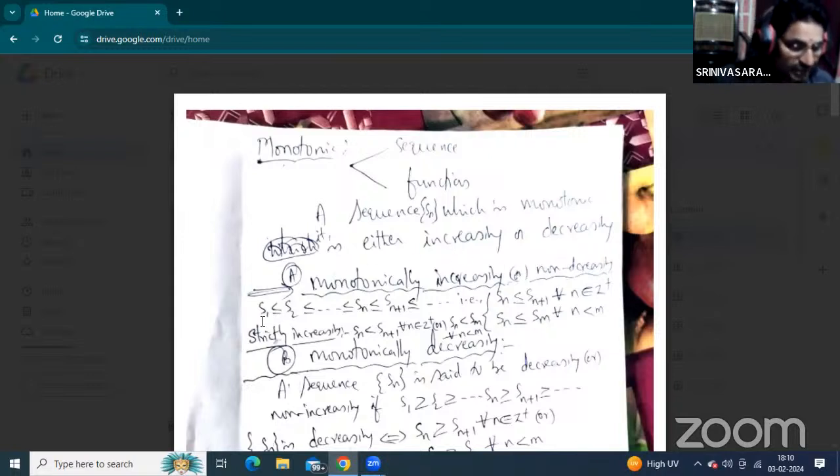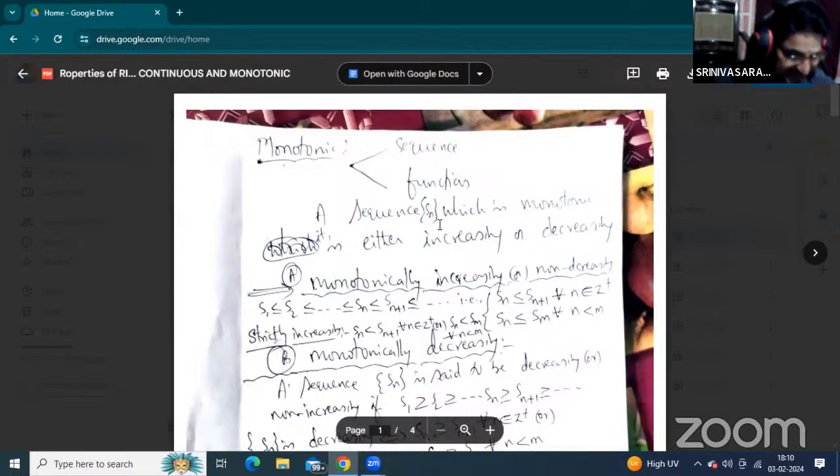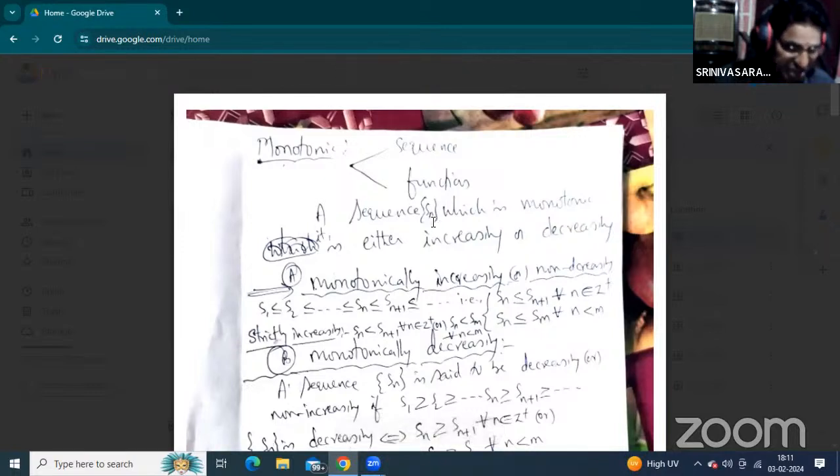Now, here the sequence is denoted by Sn, here n being a positive integer. When the domain of the elements is the positive integers and the values approach the real numbers, that is called a sequence. A sequence is denoted by the set of Sn.